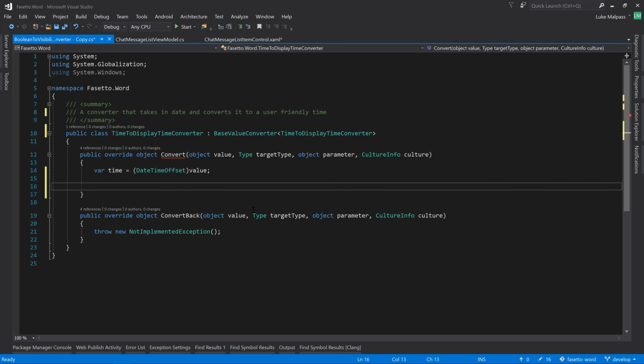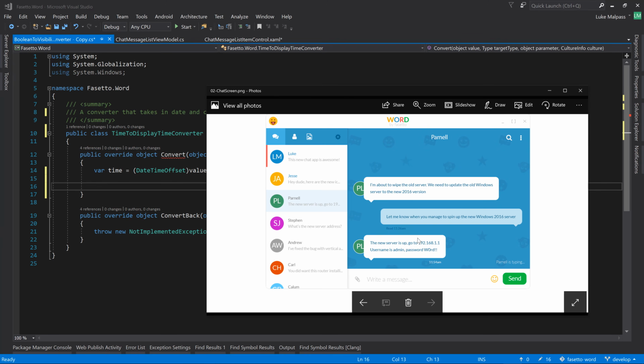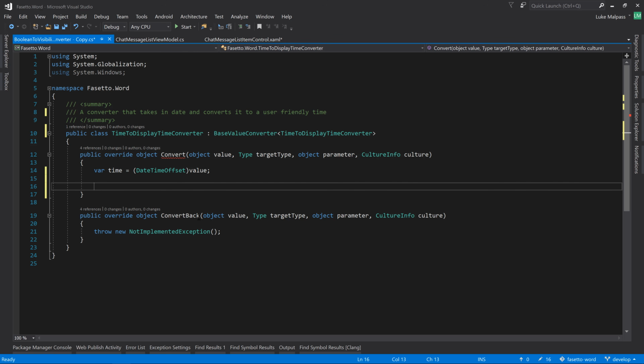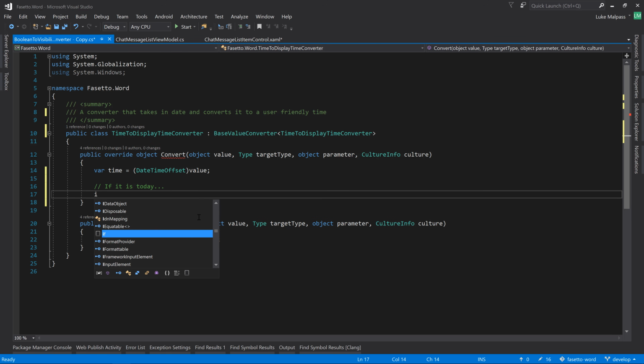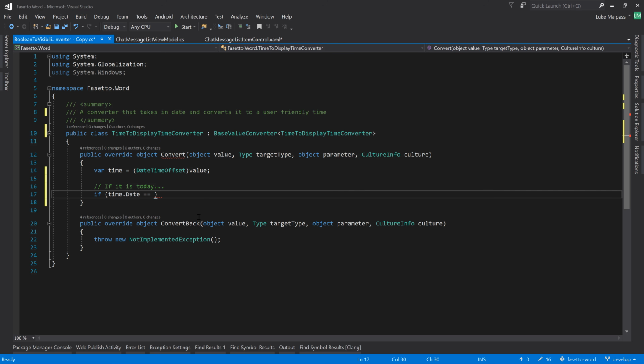And then we want to say, if you look at this, if it's sent today, we just give the time. Otherwise, we just give the date in a different format. So really the only special thing we want to do is, if it is today, which we can define by if time.date equals date time offset dot now dot date.